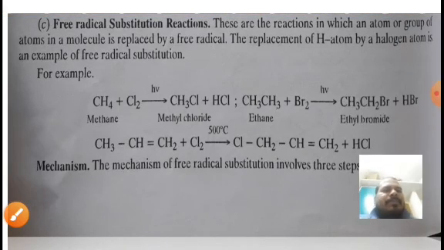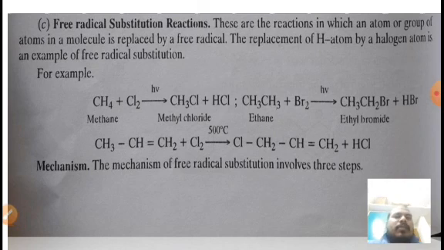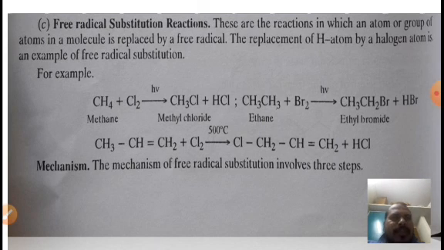And the third is free radical substitution. Already we have discussed electrophilic substitution, nucleophilic substitution, and free radical substitution reactions. What happens in a free radical substitution reaction? A free radical replaces an atom or group of atoms in a molecule.